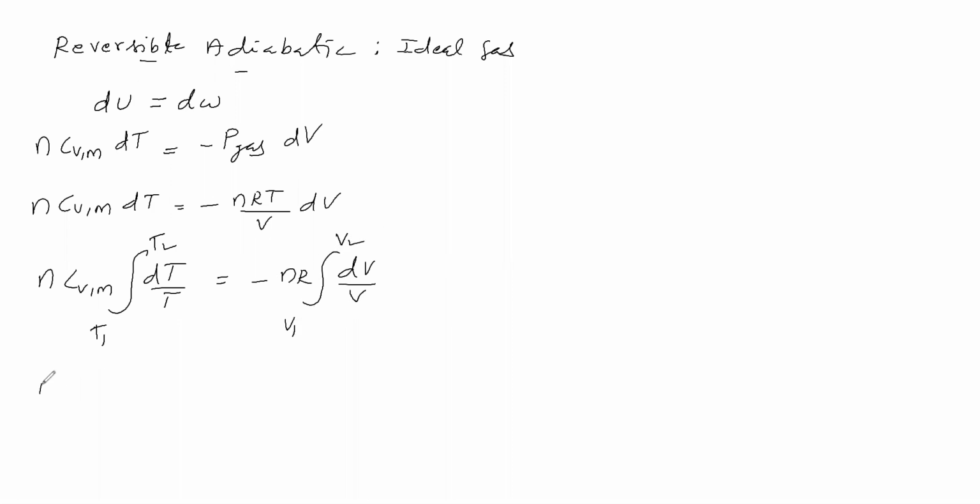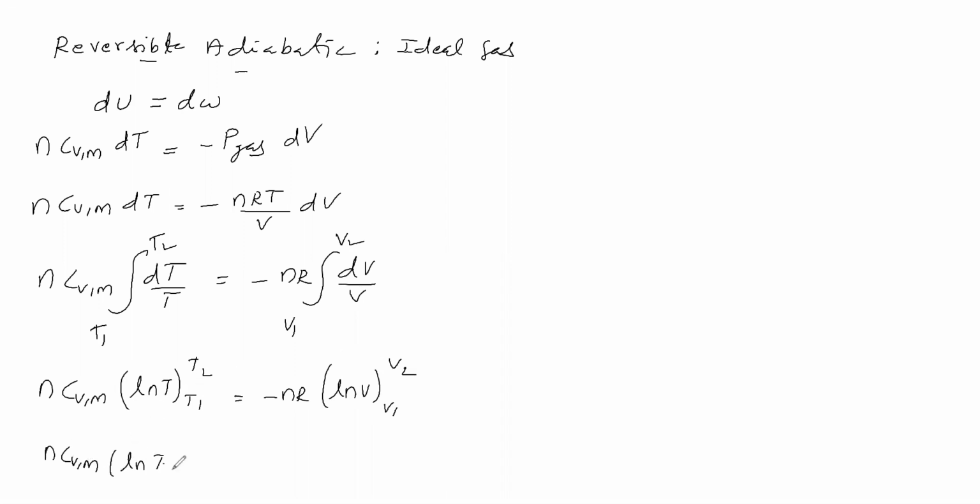Now we take the integration. On integration we get ln T, lower limit T1, upper limit T2, minus nR, and dV by V on integration gives ln V, lower limit V1, upper limit V2. Then n CVM, T2 substituted ln T2 minus ln T1, is equal to minus nR, ln V2 minus ln V1.